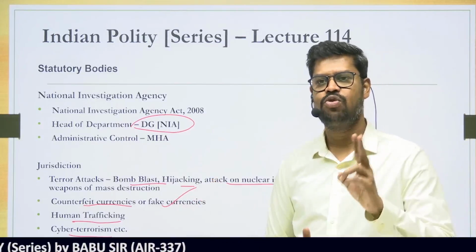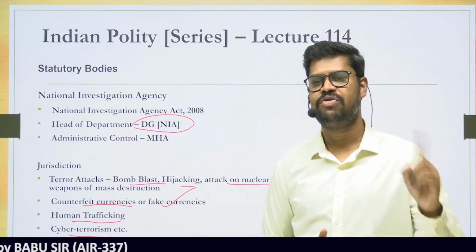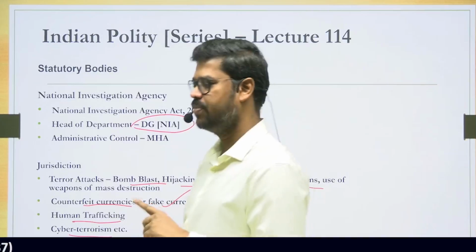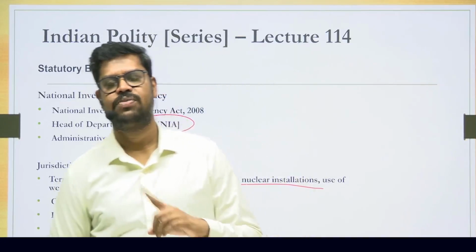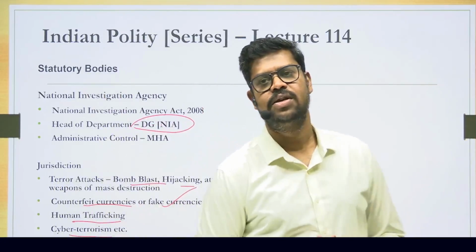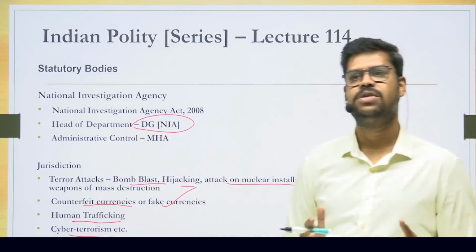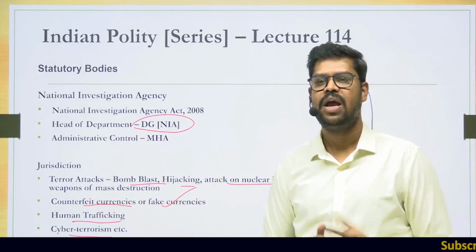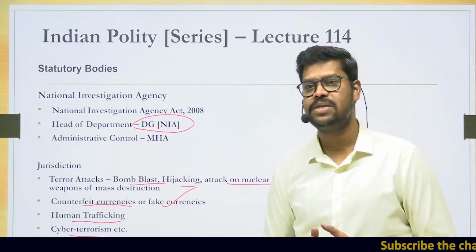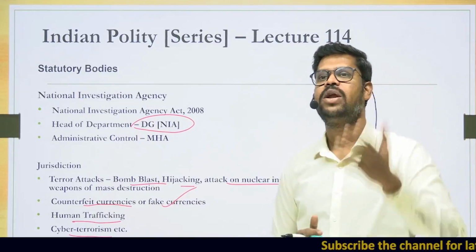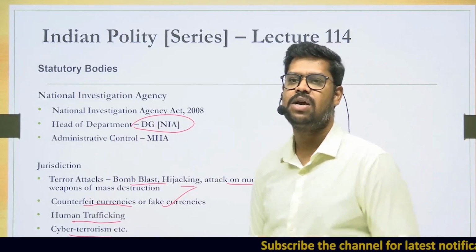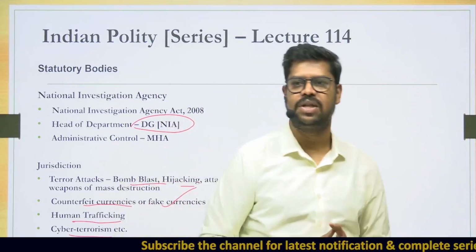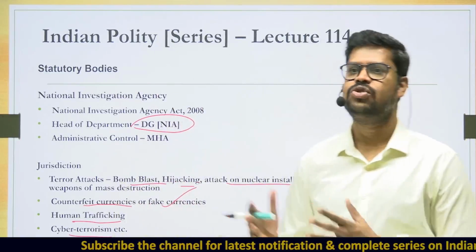So we discussed two important statutory bodies. One is the Information Commissions, that is both the Central Information Commission and the State Information Commission, and we also discussed the National Investigation Agency. Both are very important from your prelims point of view. Sometimes a question may come from the Right to Information Act and the respective commissions in your mains examination also, because it is related to the concept of transparency and accountability, which is also part of your governance portion. I will discuss all those things at later stages. So that can also be a possibility.